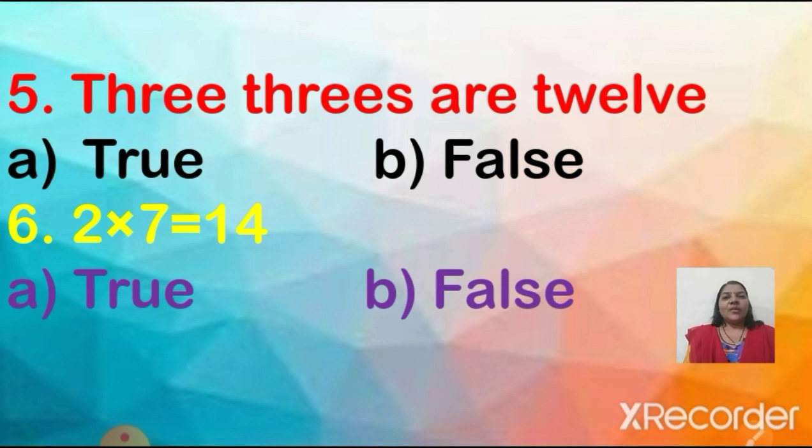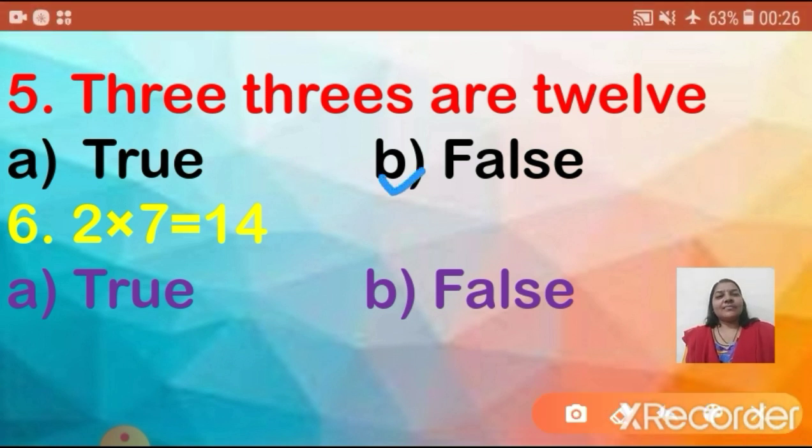Now see question 5. 3 3s are 12. Option A, true. Option B, false. Is it correct, children? No. So the answer is option B, false. Now question 6. 2 sevens are 14. Is it true or false? Yes, it's true.